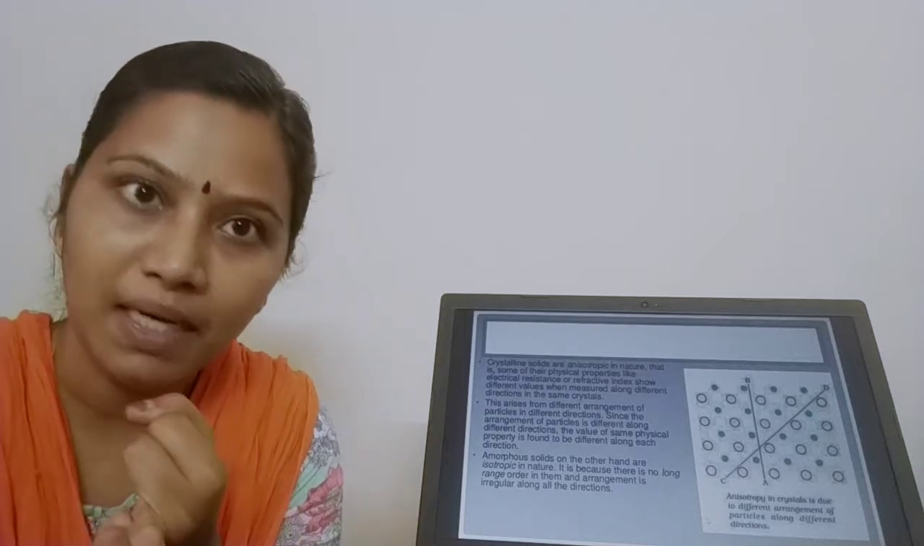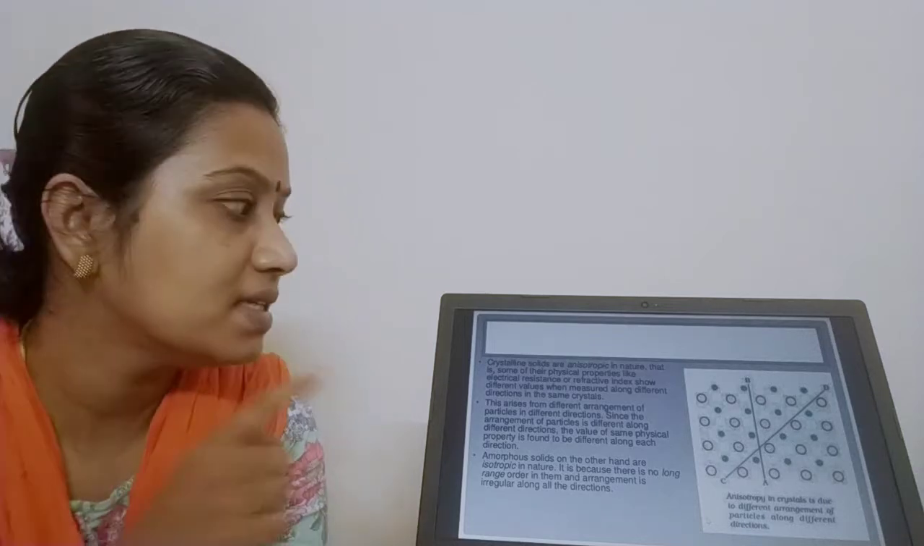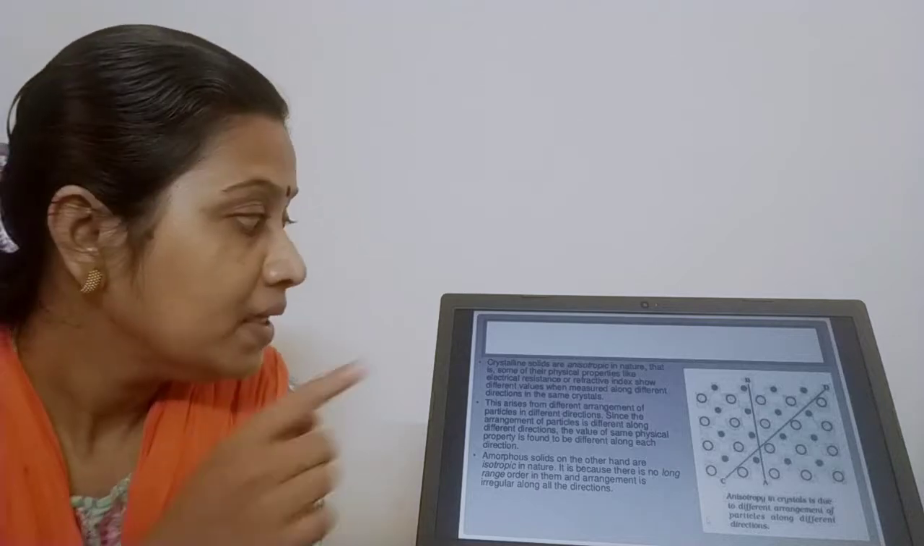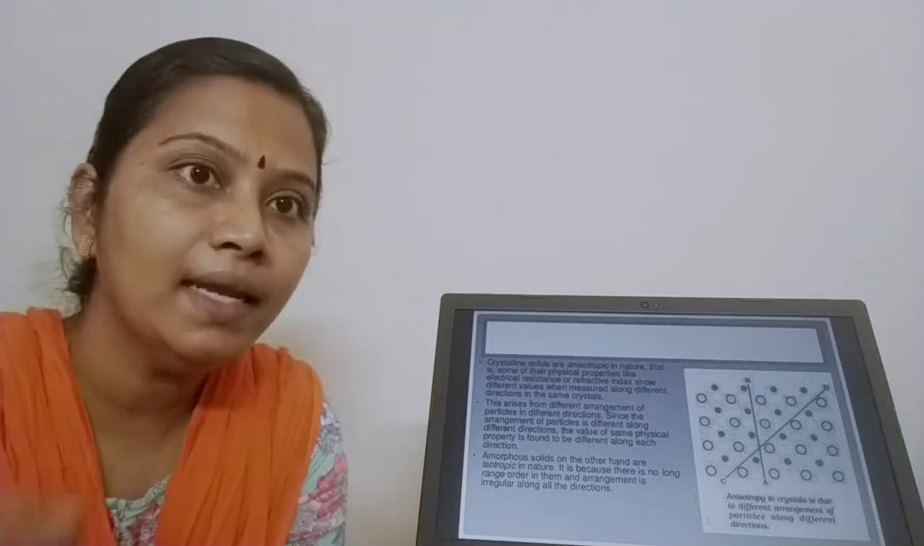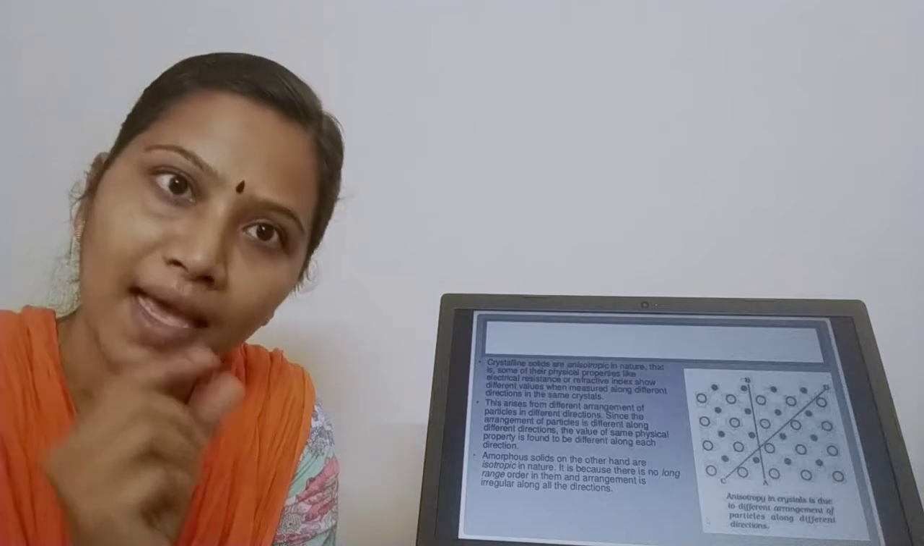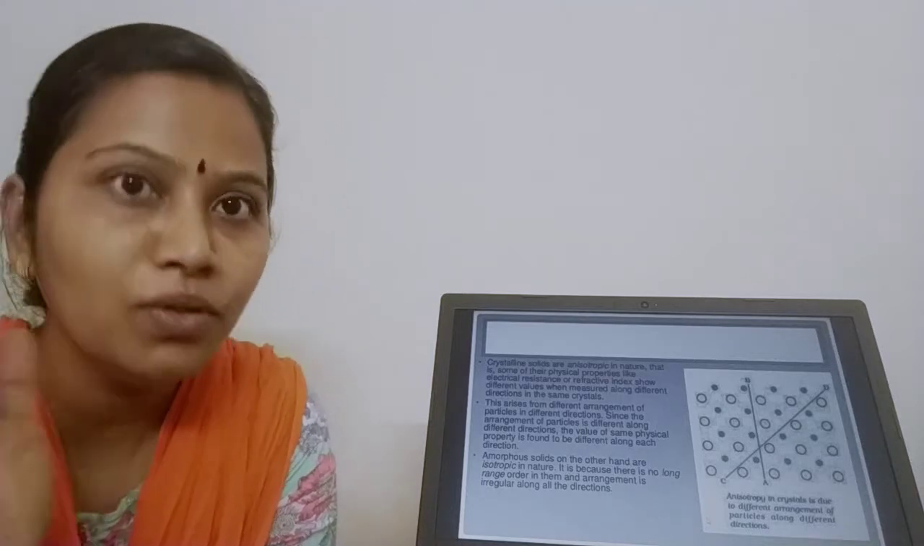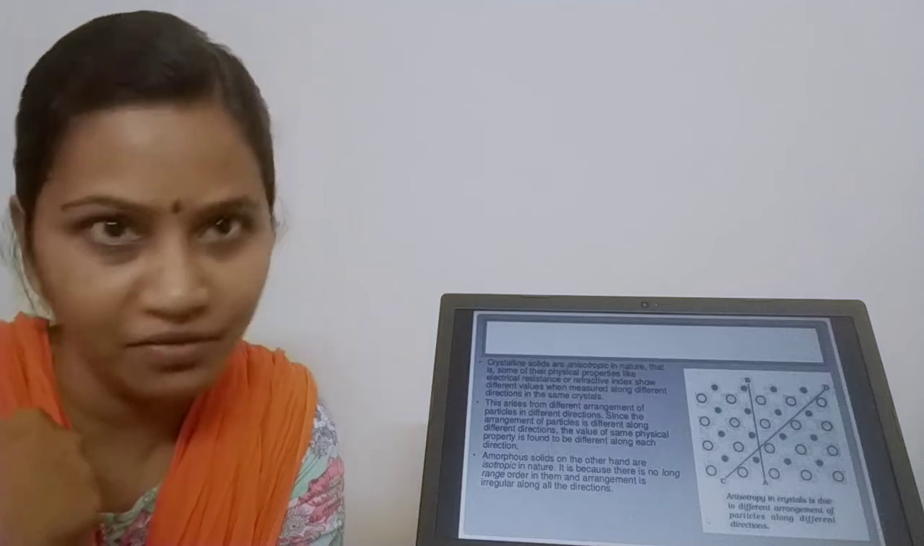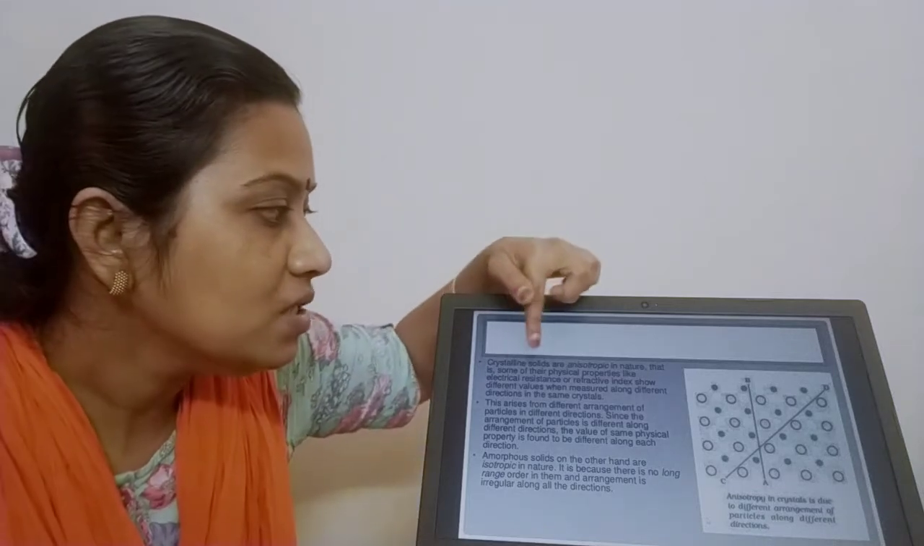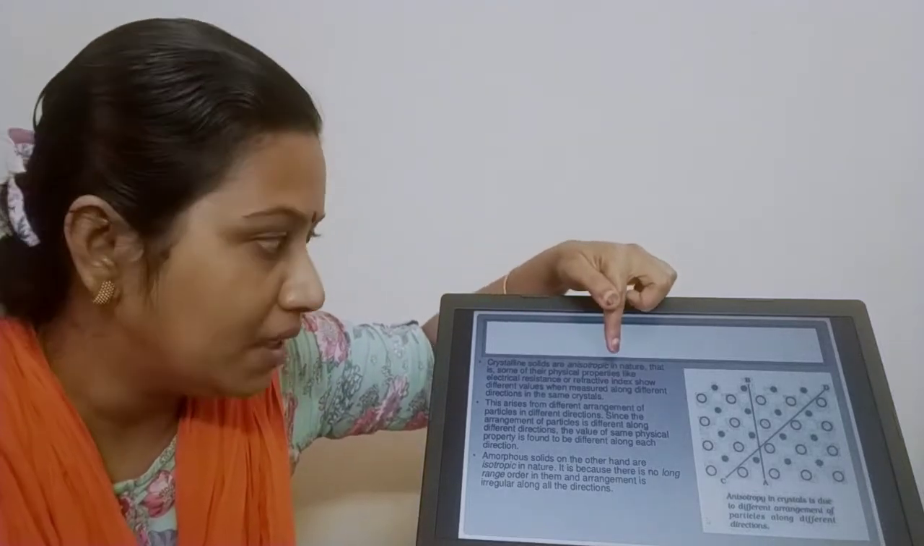Then we have seen melting point. The third difference is anisotropy. Crystalline solids are anisotropic in nature. What is anisotropic? Iso means same, aniso means not same. Means what? They are different. Crystalline solids are anisotropic in nature.